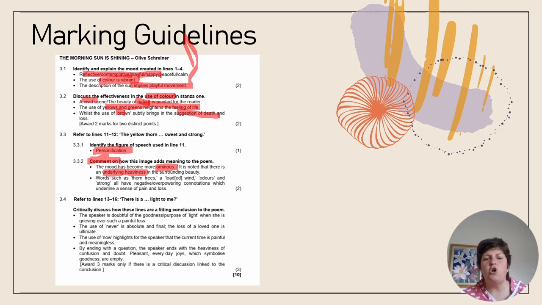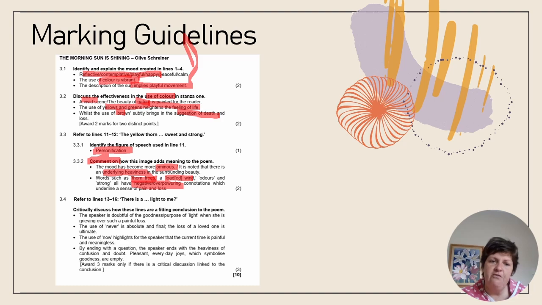And now I need to show how it adds meaning. I need to discuss this mood and judge this mood. And I spoke about how the words are negatively loaded. The word negatively or overpowering, that's what gives me my mark for critical comment here. And what is negative or overpowering? The thorn trees, which are a symbol of danger or a symbol of pain, and the word loaded, which is burdensome. There you go, I've got my 2 marks.